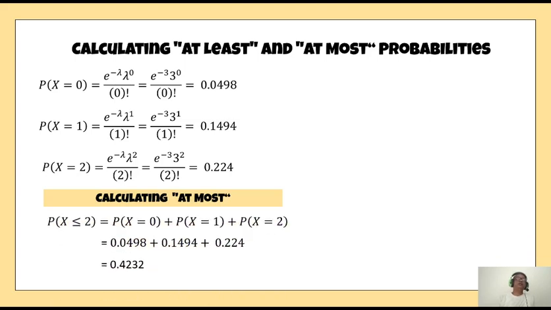Now calculating at most is the sum of this. So x equal to 0 plus x equal to 1 plus x equal to 2. So we get this as 0.4232. So that is x less than or equal to 2.